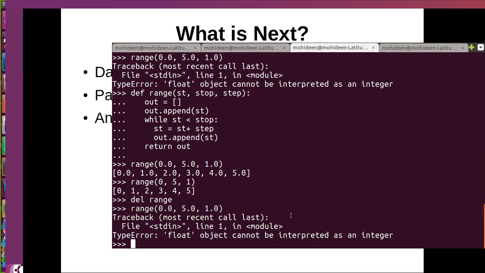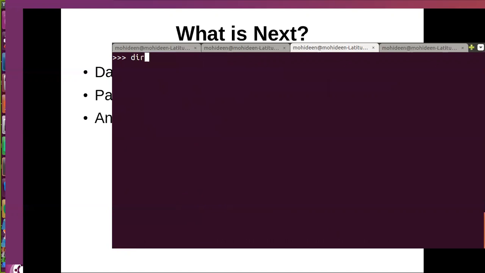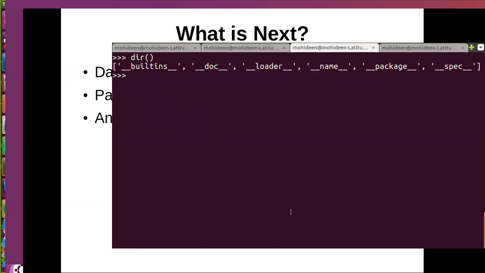Let's say you have gone and changed the range. I start using the range and I think that, okay, range works with float. So is there a way in which I can see what are all the customized keywords? It is up to you. If you customize, results like dir will help you out. So dir will list out here.